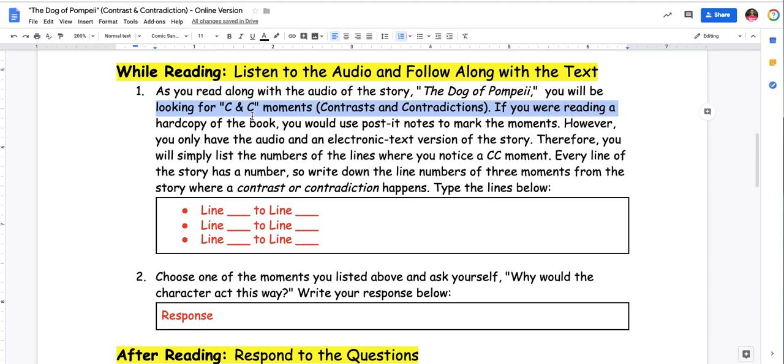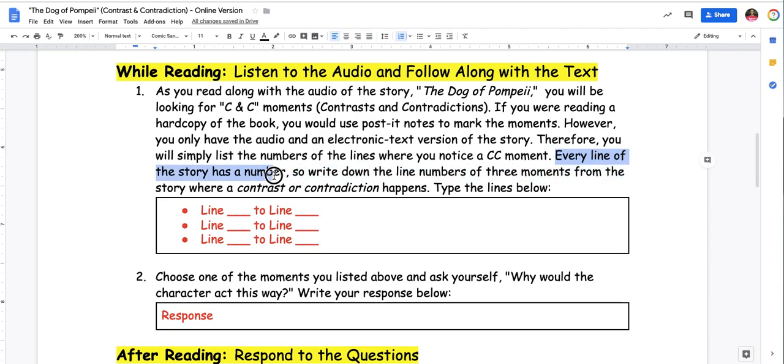If you were reading a hard copy of the book, you would use post-it notes to mark the moments. However, you only have the audio and an electronic text version of the story. Can't put post-it notes on it. Therefore, you will simply list the numbers of the lines where you notice a CC moment, or a contrast and contradiction moment.